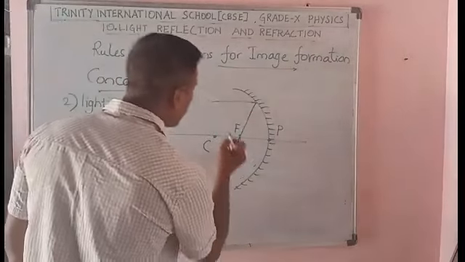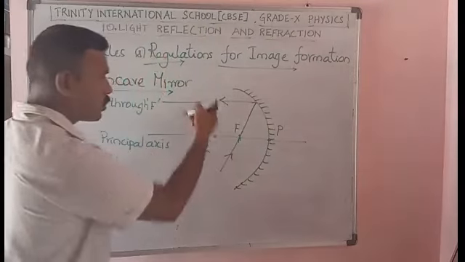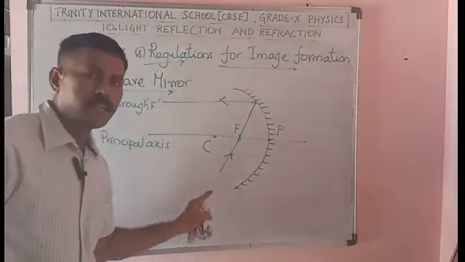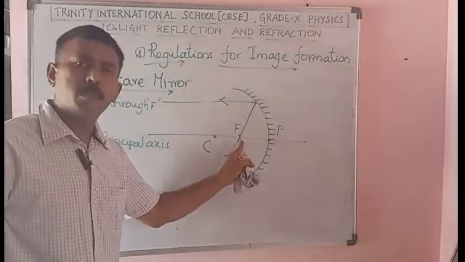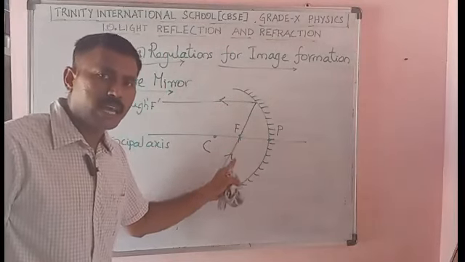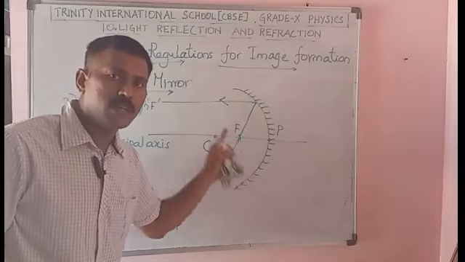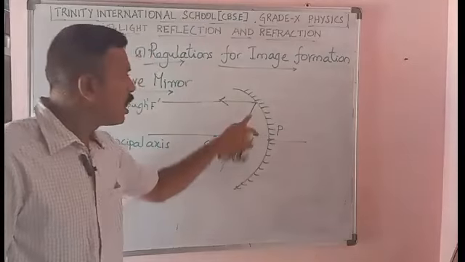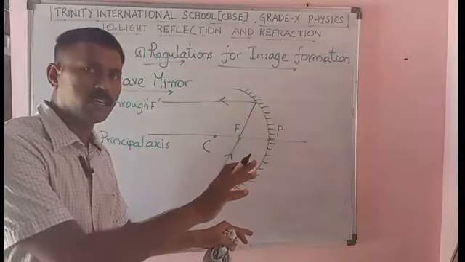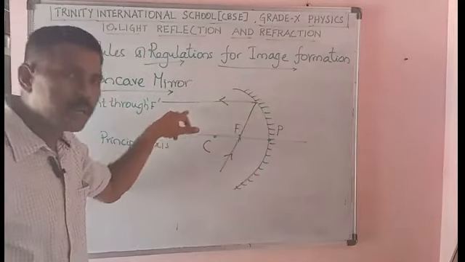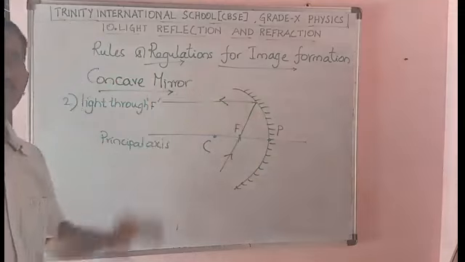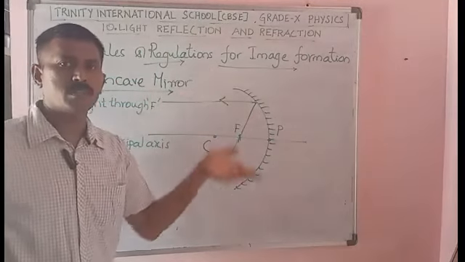When a light ray is passed through the principal focus, after reflection it will travel in parallel to the principal axis. It's just vice versa of the previous statement.